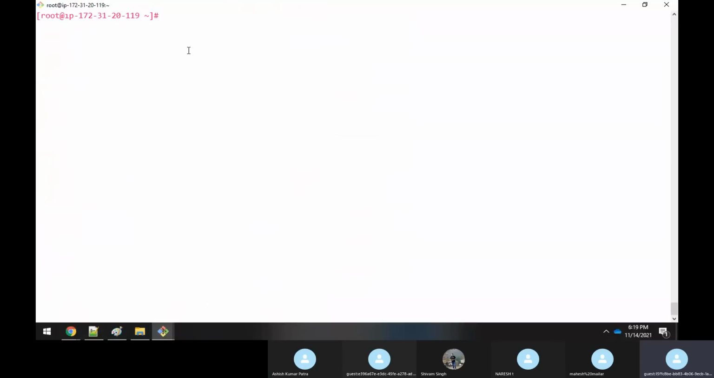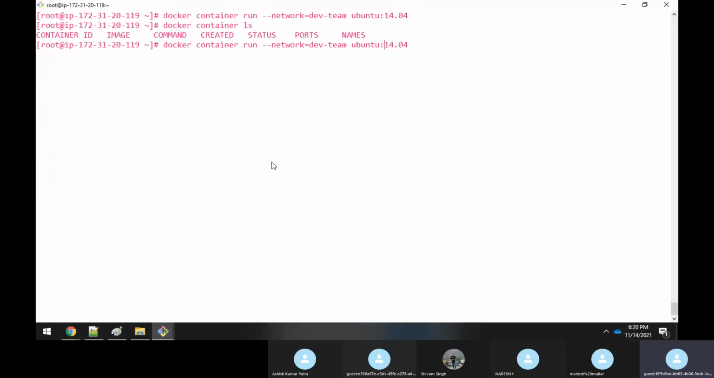Now suppose you say, Rajesh, I want to create a container with the bridge network of dev-team. So how to do that? We have already seen: docker container run --network=dev-team, and you have to say ubuntu:14.04. So you're running a container. Sorry, docker container ls. Okay, I'm sorry, I have not given -it.